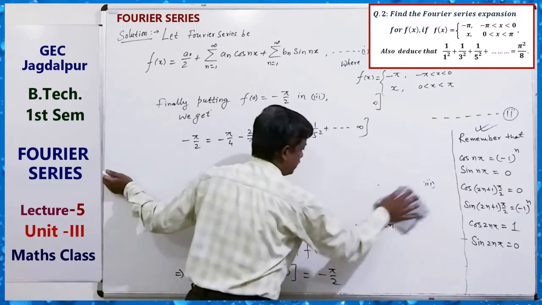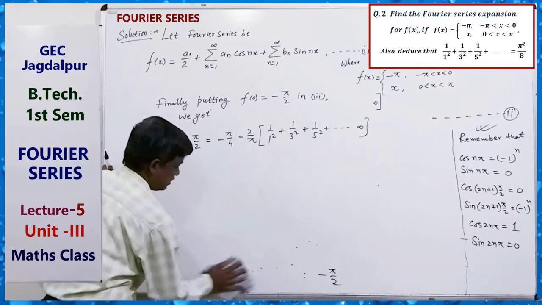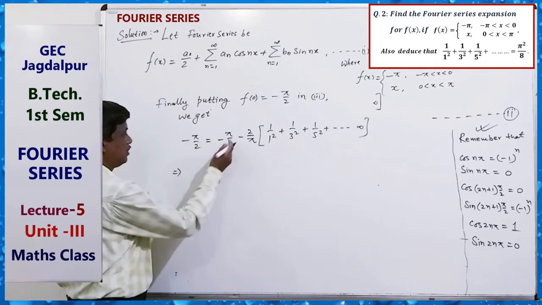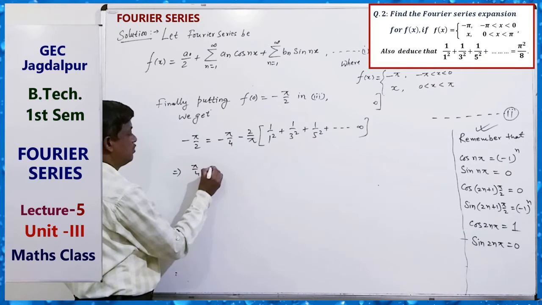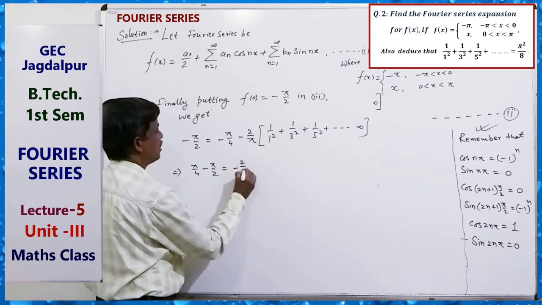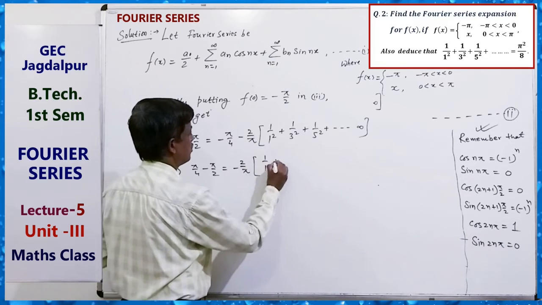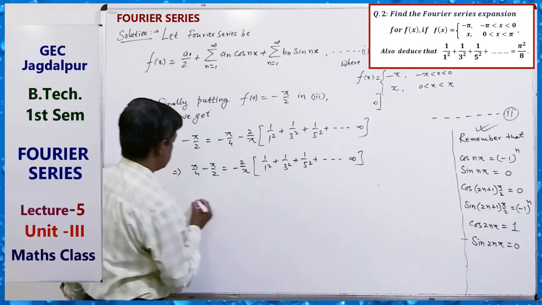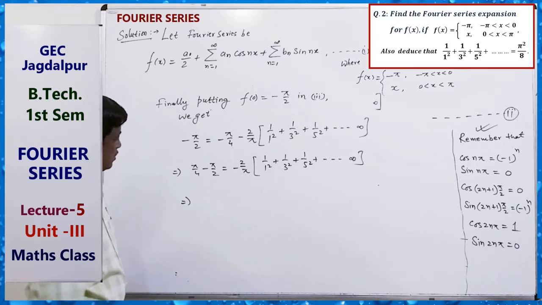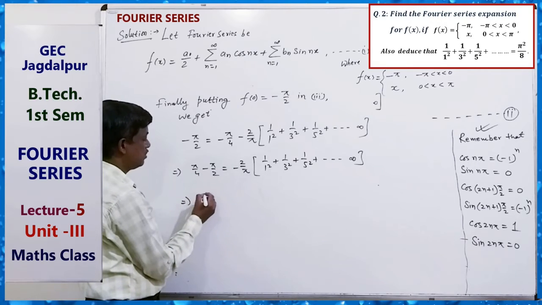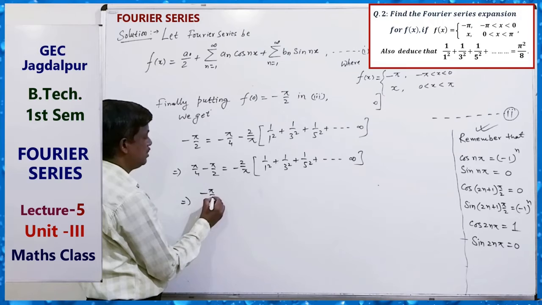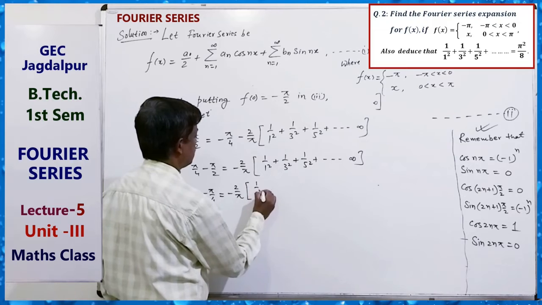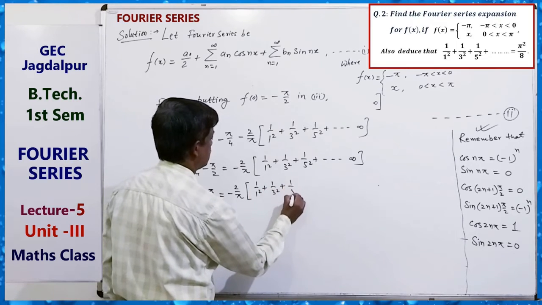By transferring to the right hand side, pi by 4 minus pi by 2 equals minus 2 by pi times 1 by 1 square plus 1 by 3 square plus 1 by 5 square up to infinity.